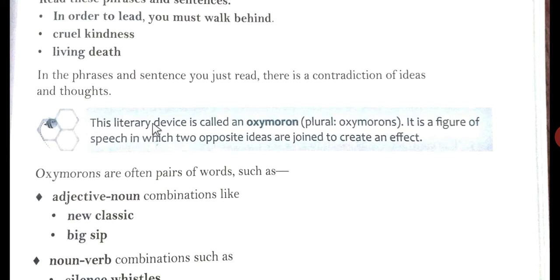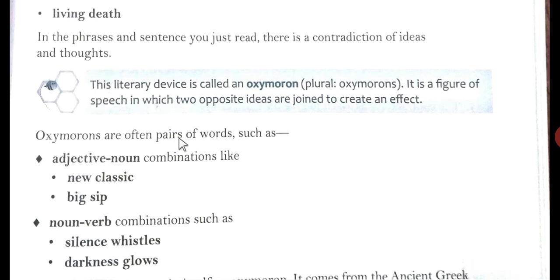So here you can see two opposite ideas, cruel and kindness, living and death. These all three lines are joined with opposite ideas to create an effect.